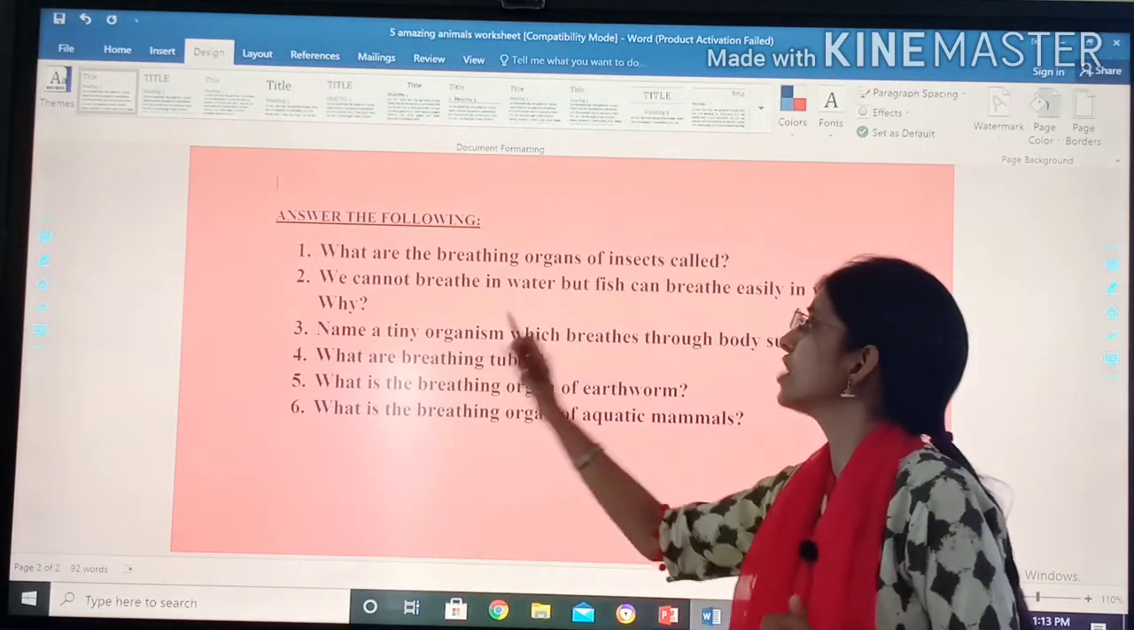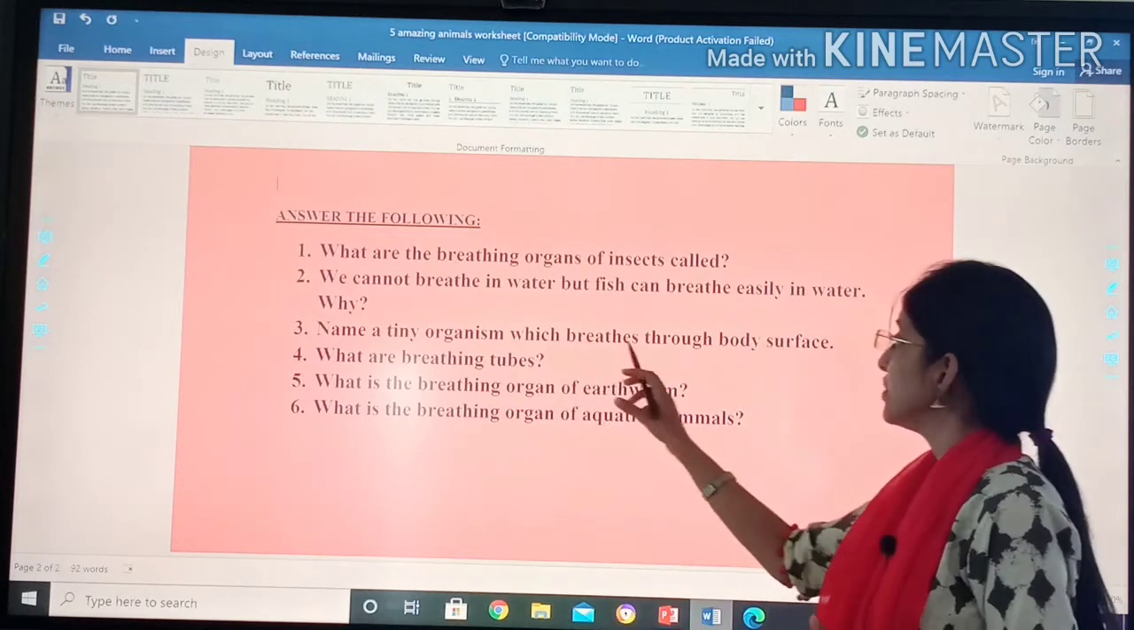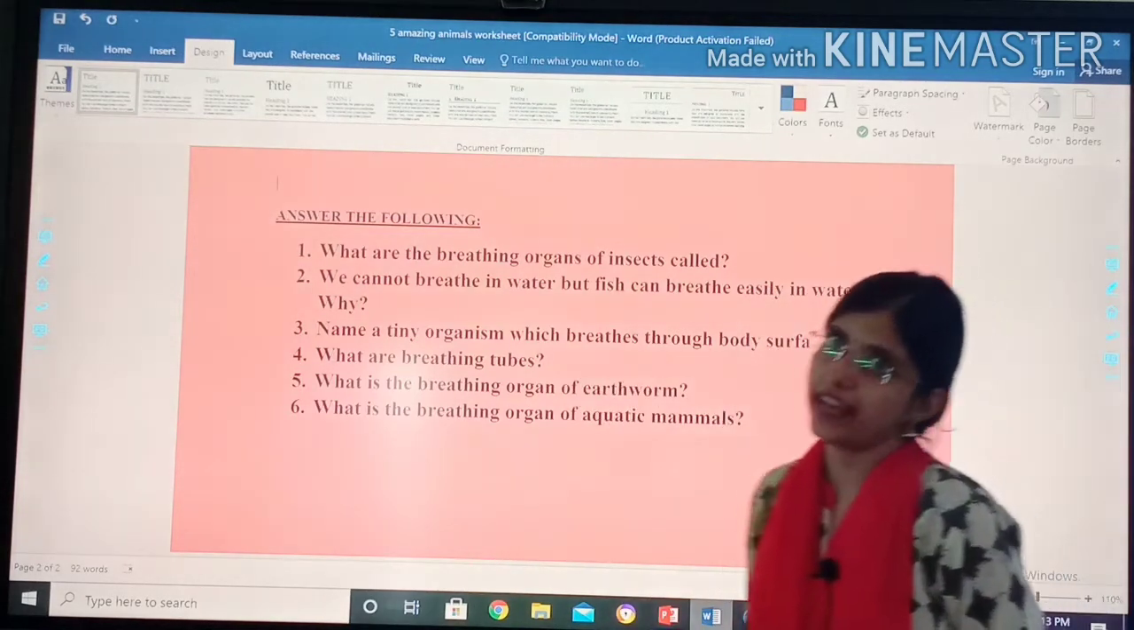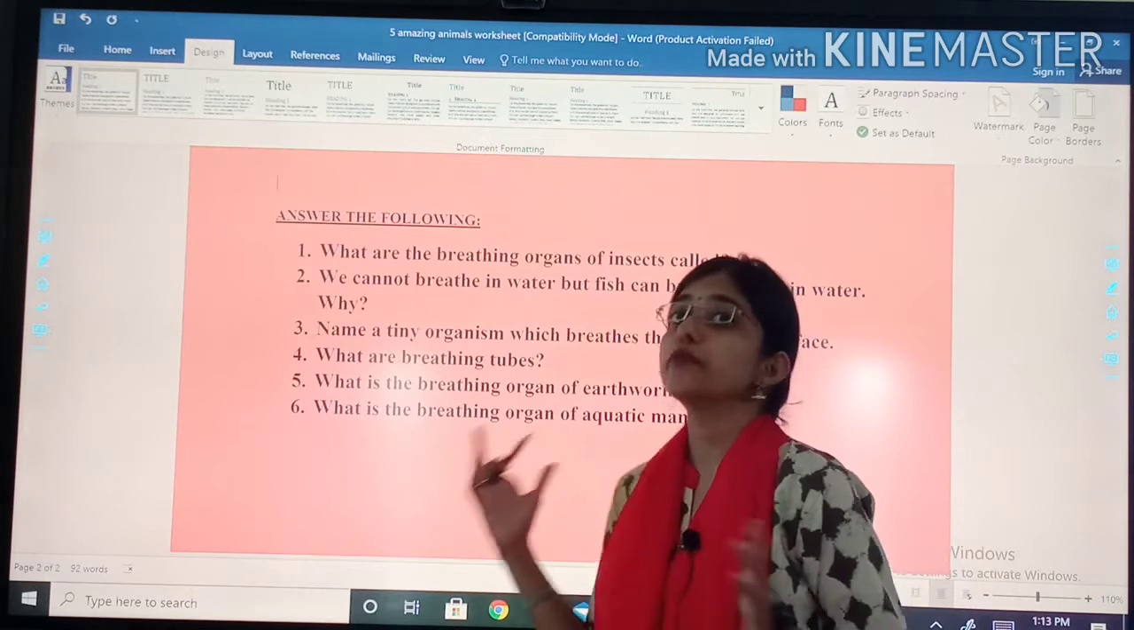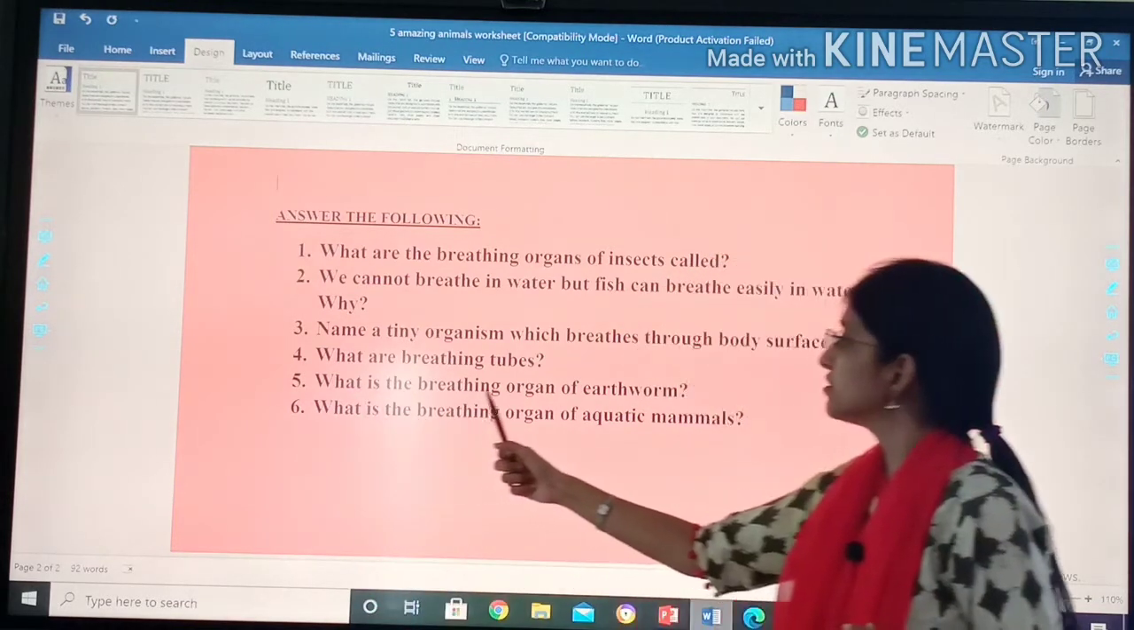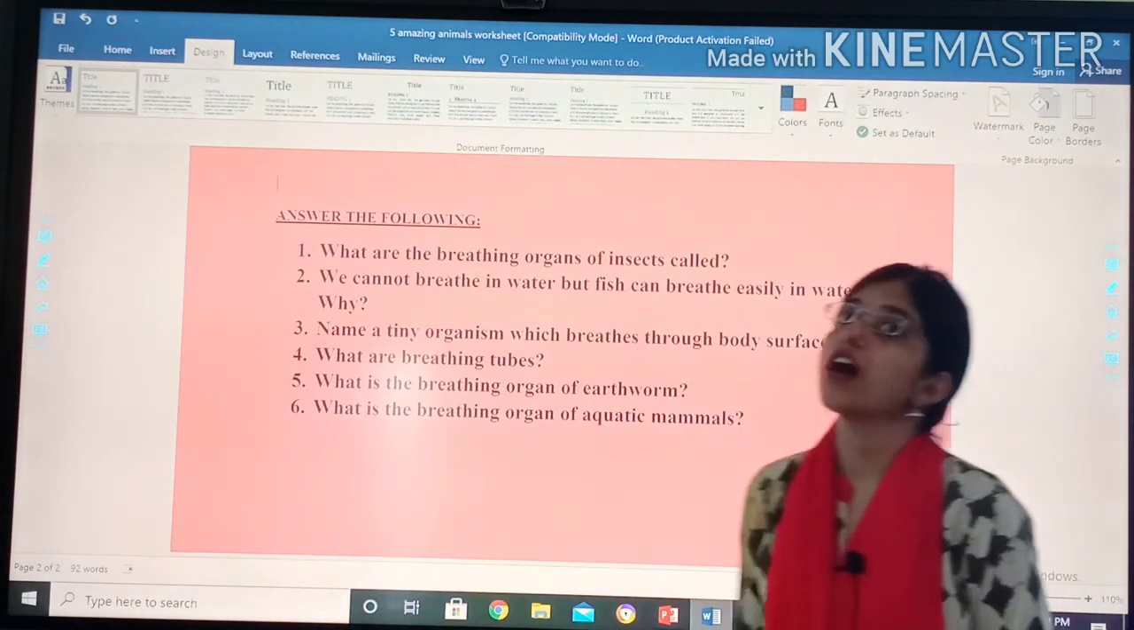Third, name a tiny organism which breathes through body surface. What are breathing tubes? What is the breathing organ of earthworm?